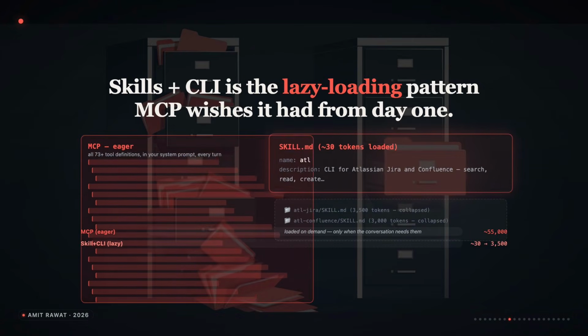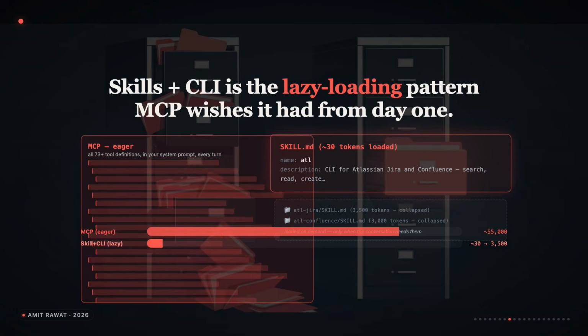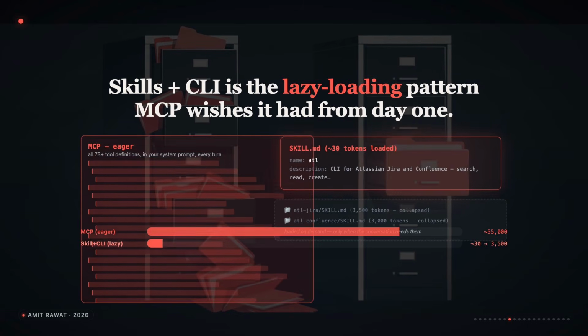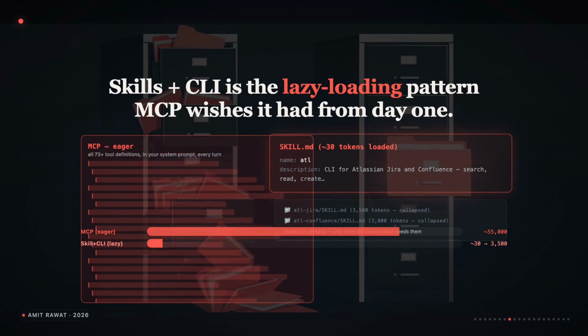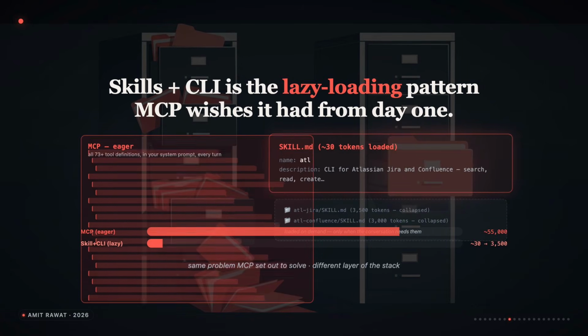There is a way to look at this that is not antagonistic. Skills and CLI is the lazy loading pattern MCP wishes it had from day one. MCP loads all your tool definitions upfront. Skills load only the description, about 30 tokens, and pull in the body when the conversation actually needs it. CLI responses go into a pipe, not into the context window. The agent can grep, filter, peek, and only then read what matters. Same problem MCP set out to solve. Different layer of the stack, and the cost curve is just kinder.